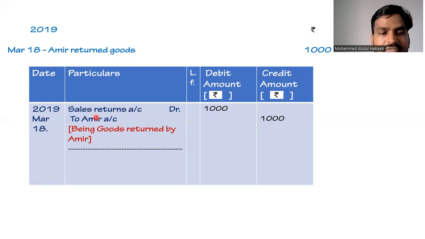So the date will be taken as 2019 March 18 and sales returns will be recorded on the debit side, and as Amer is the giver of the goods, his name will be credited. The journal entry becomes sales returns account debit 1000 to Amer account 1000, and the narration will be being goods returned by Amer.